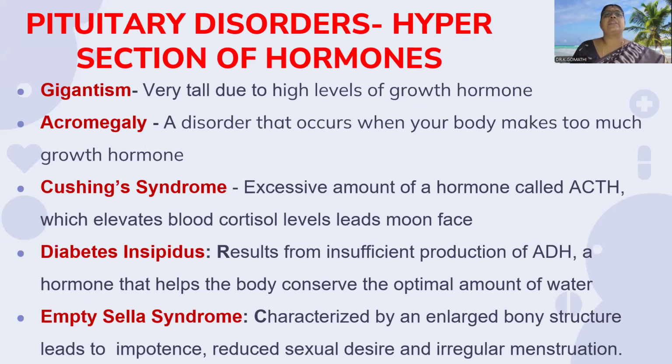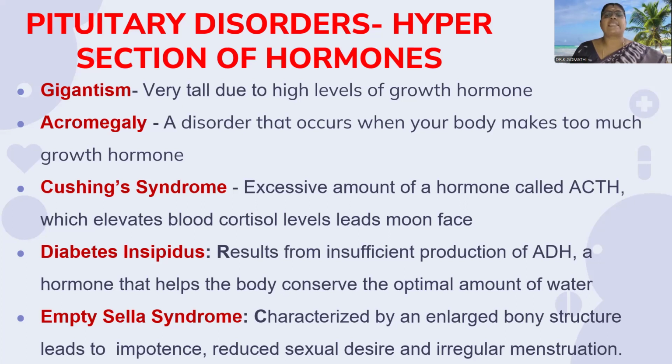Let us see the disorders of hypersecretion of pituitary hormones. The disease known as gigantism, very, very tall, is due to a high level of growth hormone secretion. Acromegaly is a disorder that occurs when the body makes excessive growth hormone. The face, the fingers and the toes, everything will be abnormal in size in the acromegaly condition.